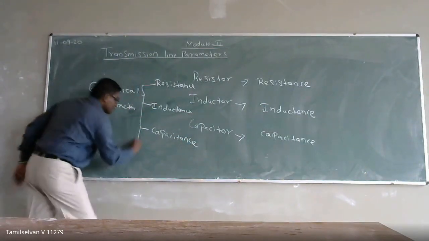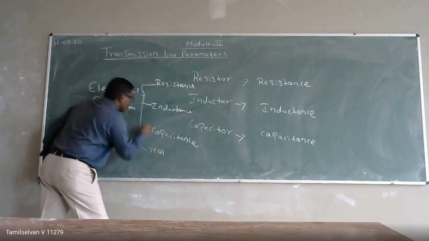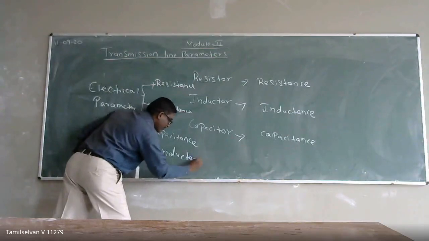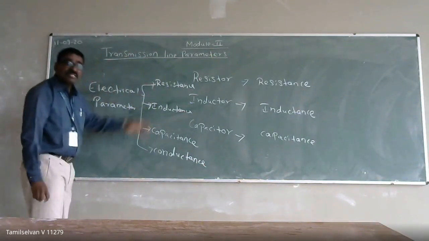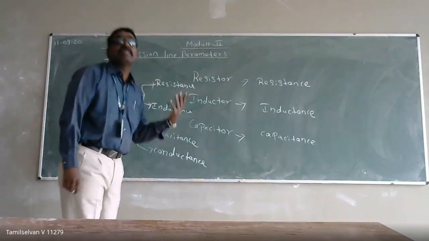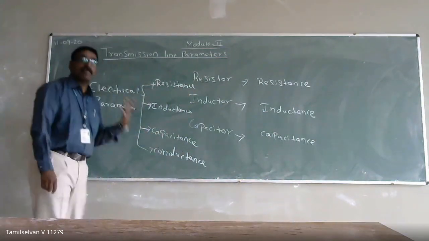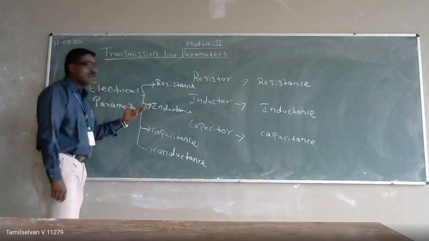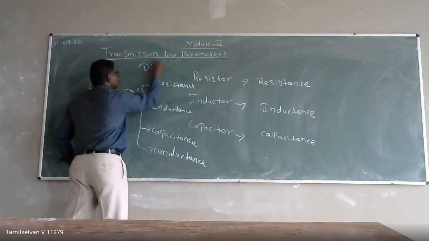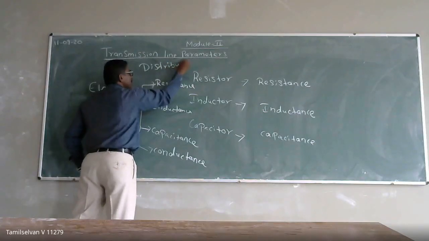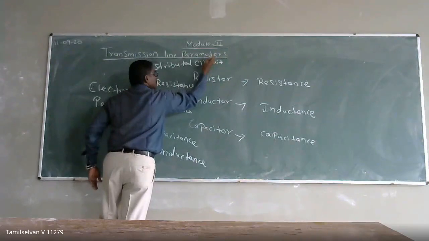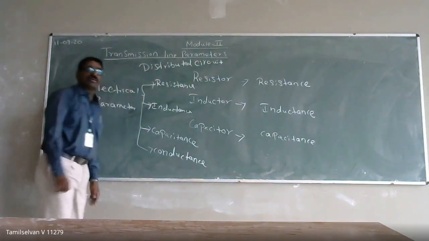Resistance, inductance, capacitance, and conductance. These parameters are present in our transmission line conductors, which cannot be separated. So that type of circuit is called a distributed circuit.